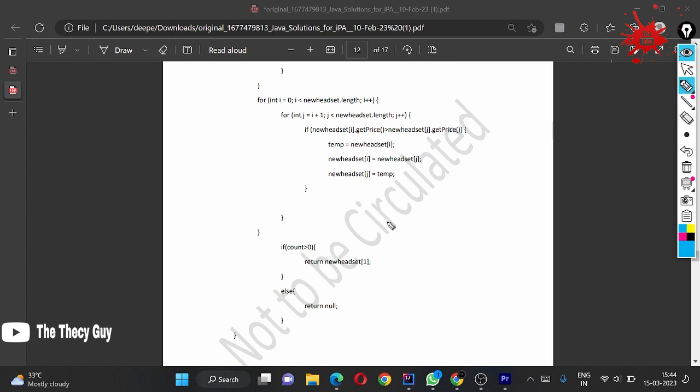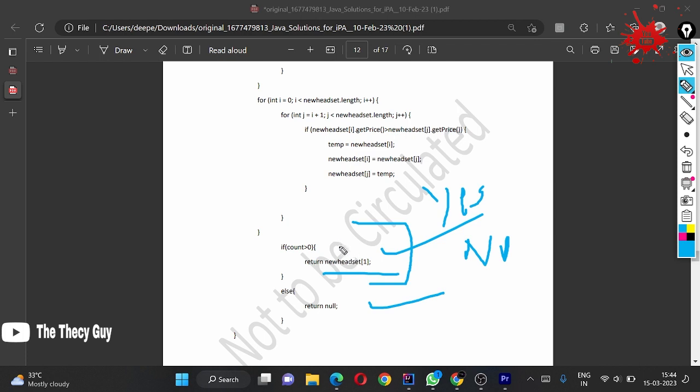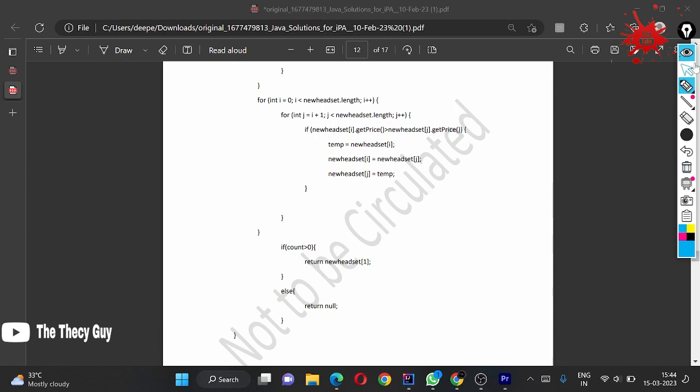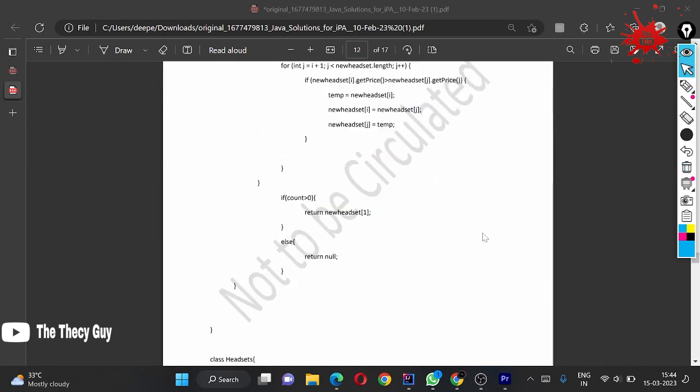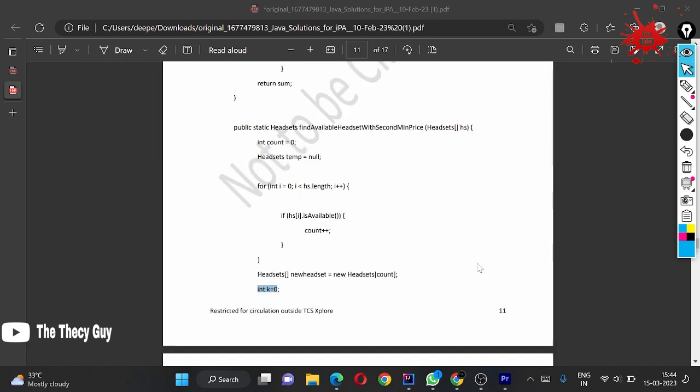Like if the count is greater than 0, then they are returning the headset value, otherwise they are returning the null value. But these are things which don't give an error, because in the above question itself it is mentioned minimum two headsets are available, otherwise none of the headsets are available. So this condition will be true, and they are returning the headset, otherwise they are returning null. Now, the question is completed. So now look at their solution.